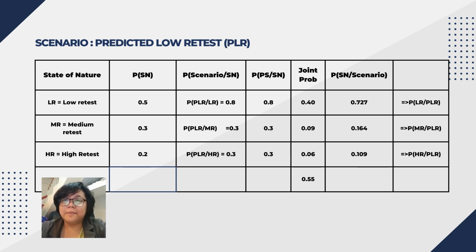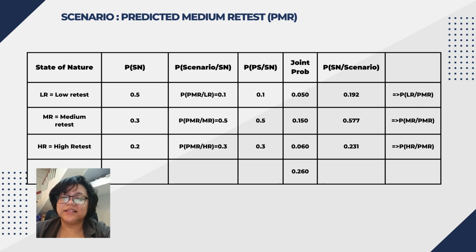The predicted medium retest at predicted low retest is 0.164, and the predicted high retest at predicted low retest is 0.109. The next scenario is the predicted median retest.